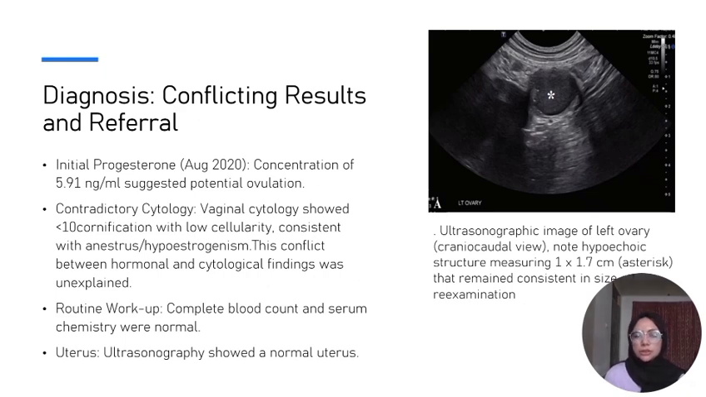When the diagnostic procedures were done in the serum chemistry, the initial progesterone concentration was 5.91 nanogram per ml. That showed ovulation and suggested there might be potential ovulation in the bitch. But the vaginal cytology showed less than 10% cornification in the vagina. This is a contradiction between the hormonal and the cytological findings, and it was unexplained.